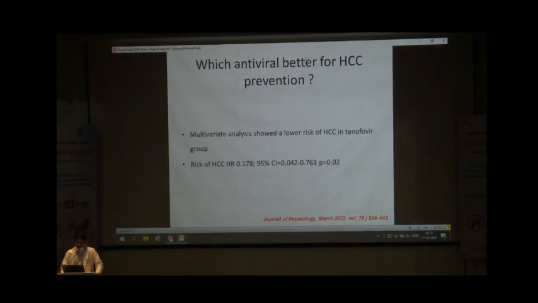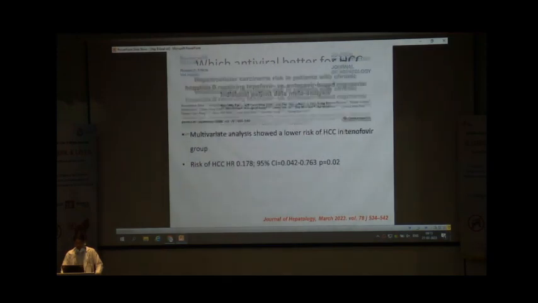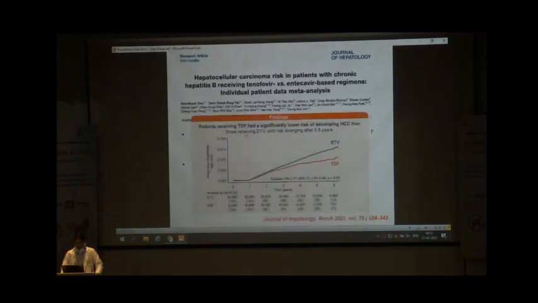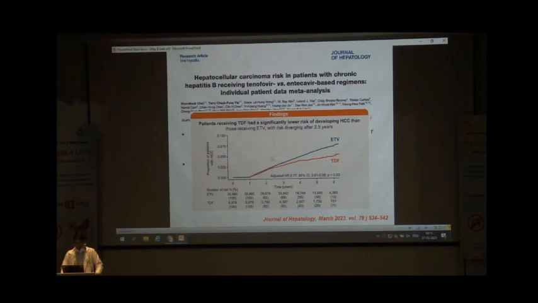So, which antiviral is better for prevention of hepatocellular cancer? This article, published recently in the Journal of Hepatology, found that tenofovir is better than entecavir at preventing HCC, and this difference starts after 2.5 years of starting the treatment.